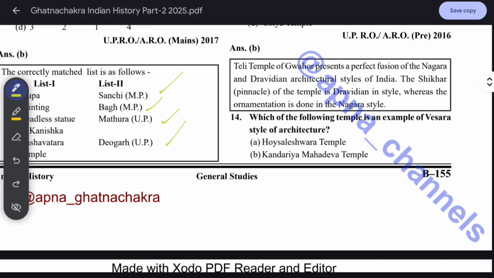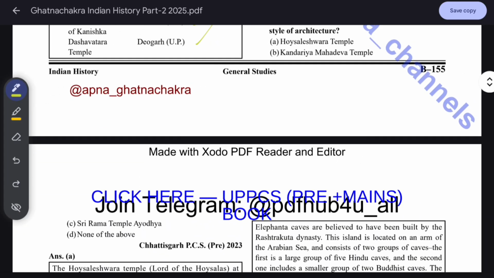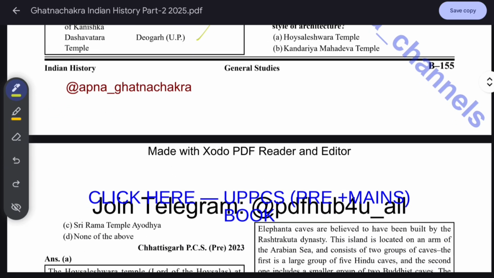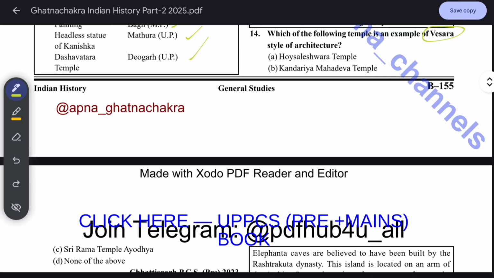Which of the following temples is an example of the Vesara style of architecture? Which one has Dravida and Vesara? Okay, Nagara and Dravida mixture, Vesara. It is asked in the exam. So it said an example of Vesara. So the Vaisala temple is Vesara style.